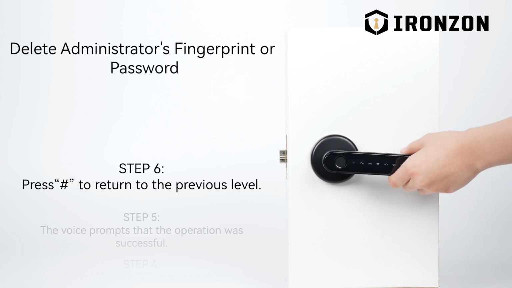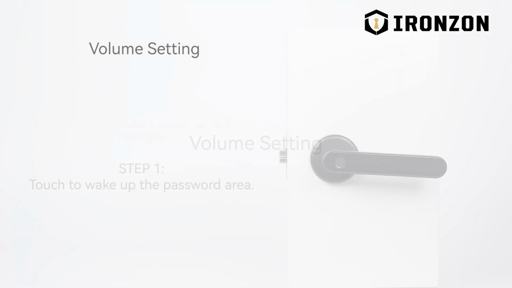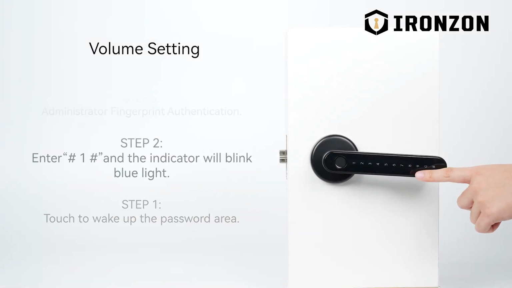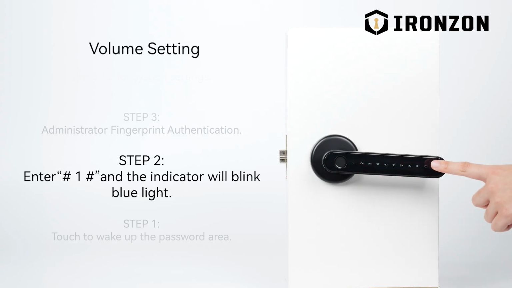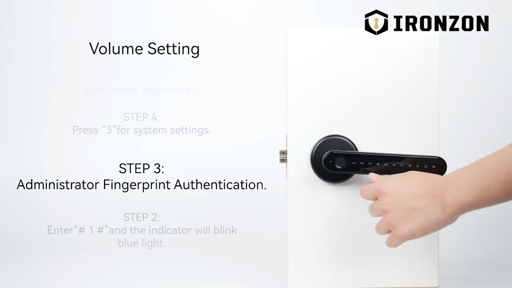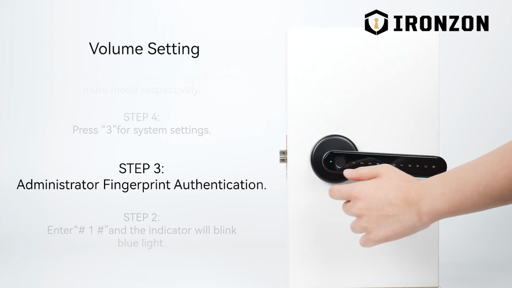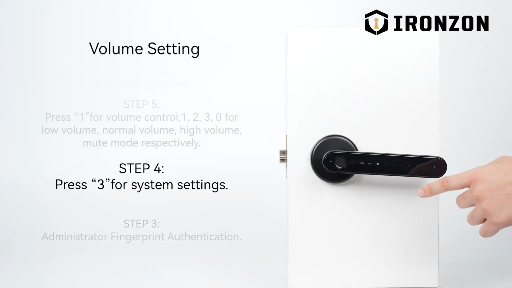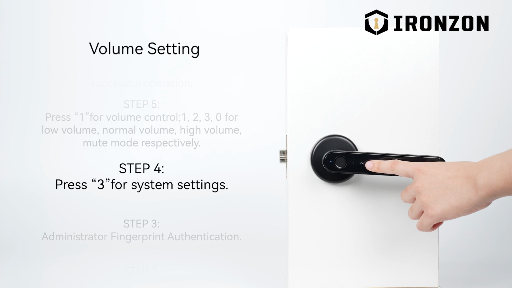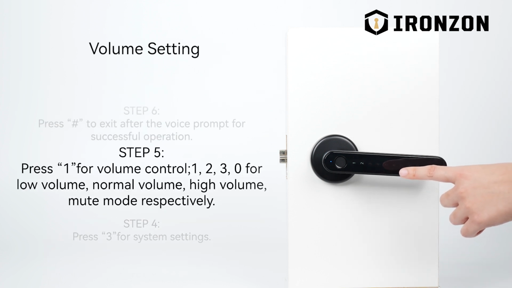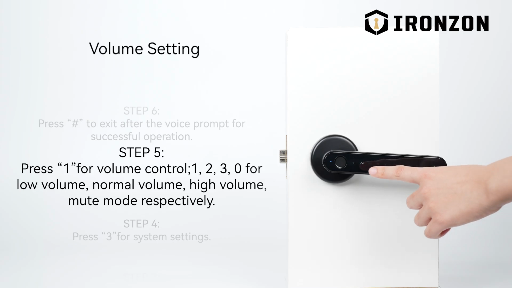Verification failed. Please enter administrator information. Verification succeed. Press 1 for administrator setting. Press 2 for common user setting. Press 3 for system setting. Press 4 for resetting. To return to the previous level, press the pound sign key. Press 1 for setting the volume. Press 2 for selecting a language. To return to the previous level, press the pound sign key.